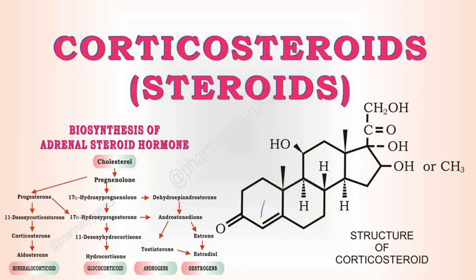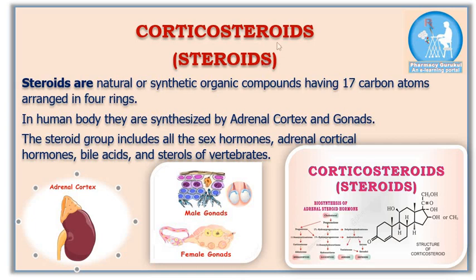The carbon atoms may be counted from this side: 1, 2, 3, up to 17. In the human body, they are secreted by the adrenal cortex and gonad cells.